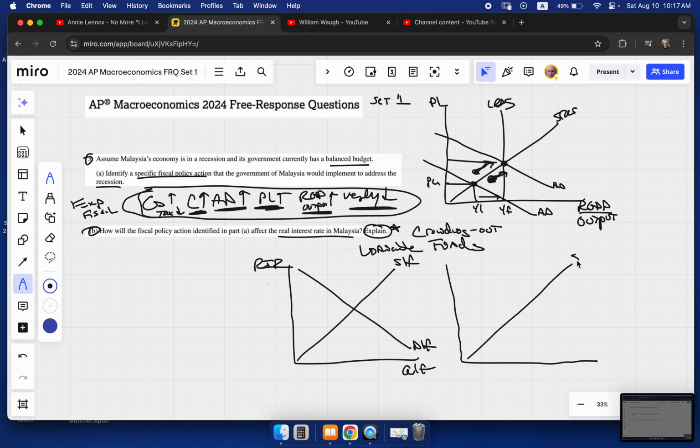So we have an upward sloping supply of loanable funds. We have a downward sloping demand for loanable funds. We have real interest rate on the vertical. We have quantity of loanable funds on the horizontal. Our understanding of this is anytime the government is spending, our short answer here is real interest rates are going to go up. Anytime real interest rates go up, we know investment goes down. In essence, these private investors are crowded out of the loanable funds market.